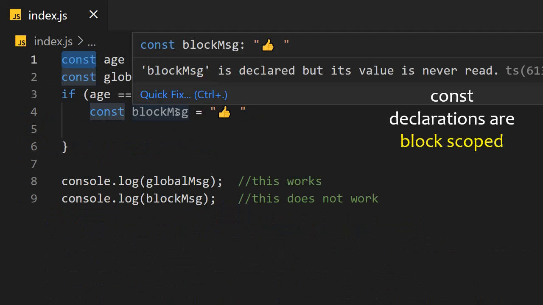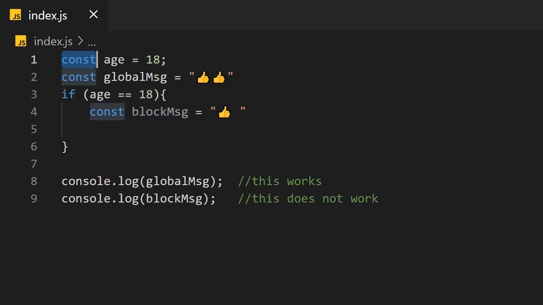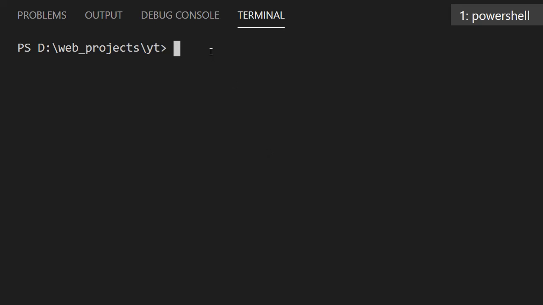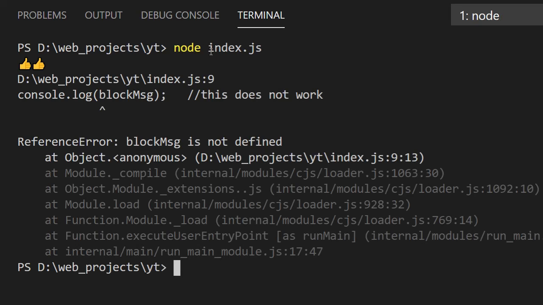Similar to let, const is also a block scoped variable. If we try to access the const variable outside the block, we will get a reference error, block message is not defined.